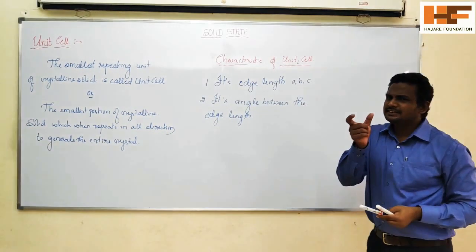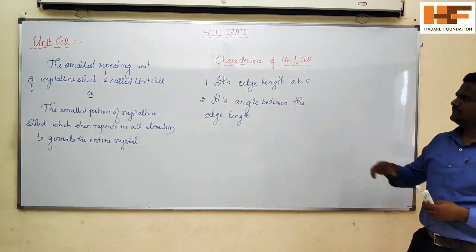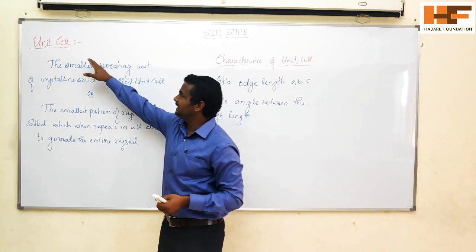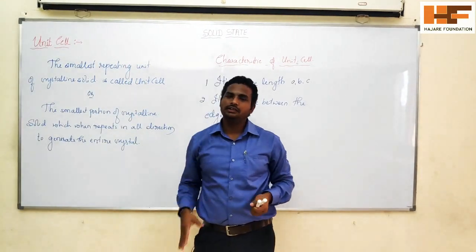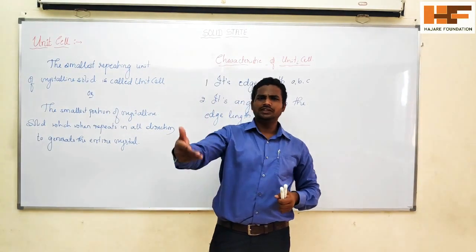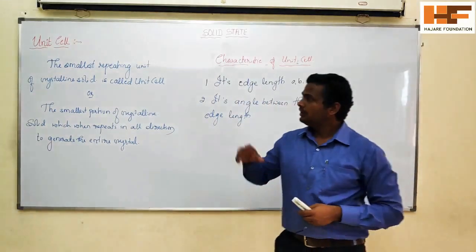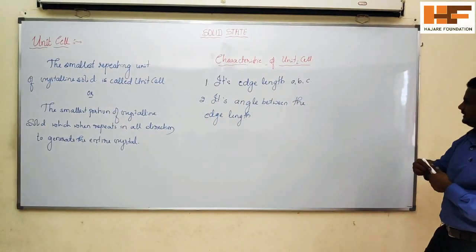Suppose you consider some cube. This unit cell is classified again into 3 types, which we'll discuss in the next class. Suppose you consider this one.